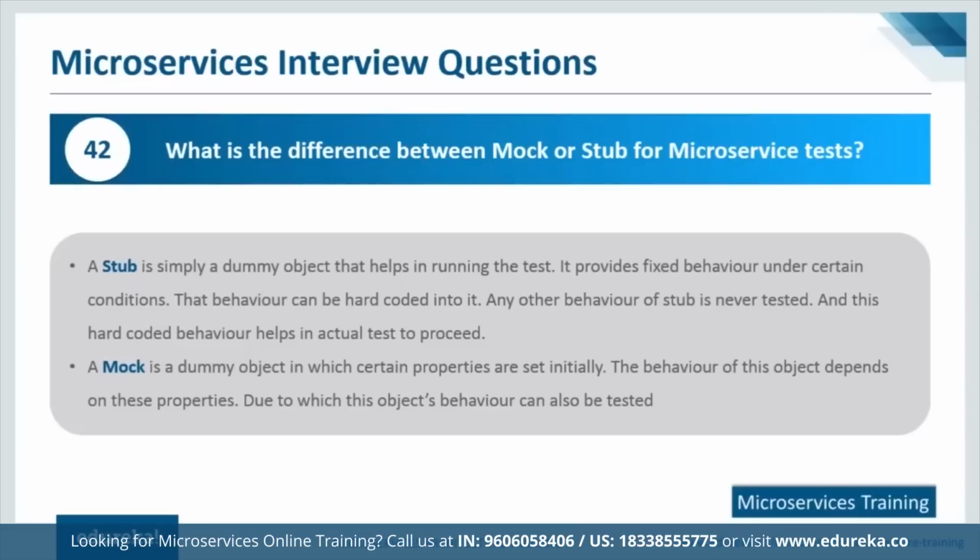So what is the difference between a mock and a stub for microservices tests? As I've just mentioned, we have something called a stub. A stub is nothing but a dummy object used for testing purposes. It has a preset or predefined set of behavior, and that particular behavior is what it implements each time it is used. In cases where you do not want to go away from normal behavior, you have this predefined stub that can be used. A mock is similar to it, but it has a set of predefined rules. This is where it is different. It has a set of predefined rules that are set initially, and it functions accordingly.